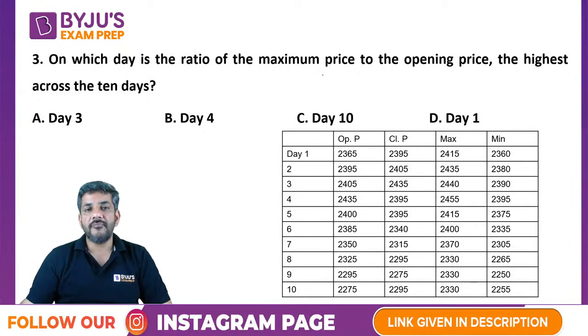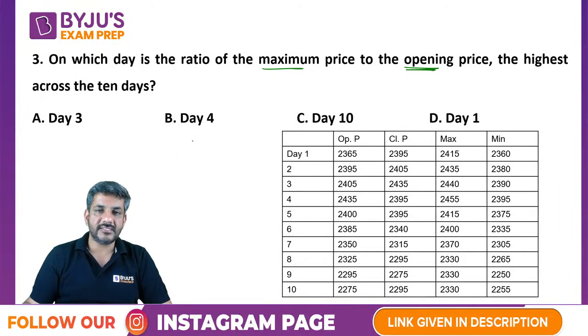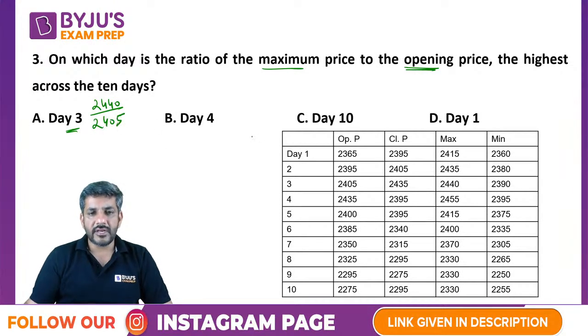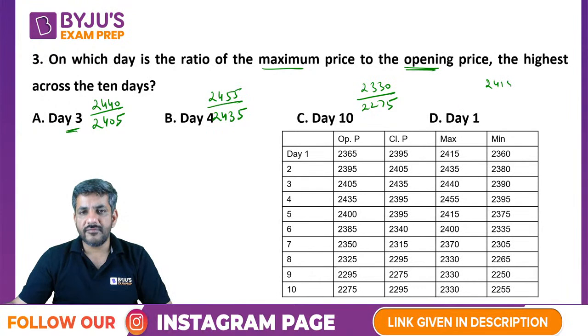On which day is the ratio of maximum price to the opening price highest across the 10 days? Let's calculate maximum to opening. What about day 3? Maximum is 2440, opening is 2405. What about day 4? Maximum is 2455, opening is 2435. What about day 10? Maximum is 2330, opening is 2275. And what about day 1? On day 1 the maximum is 2415 and opening is 2365.